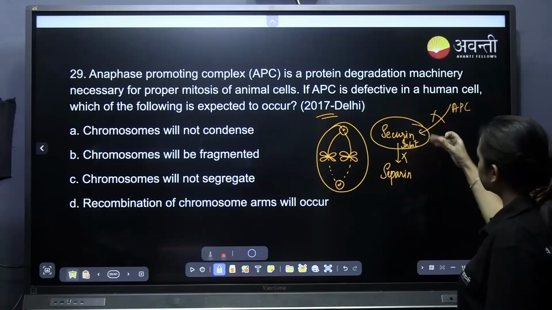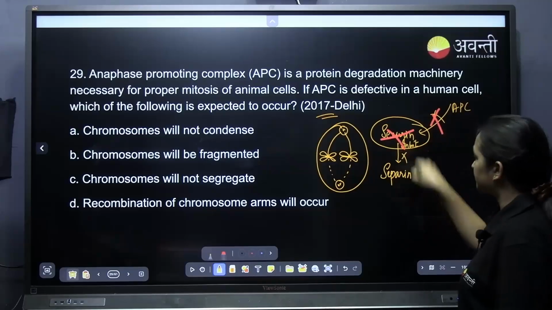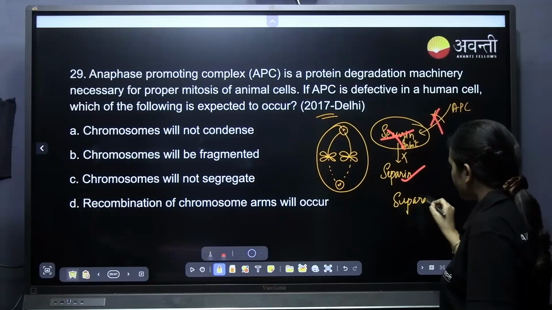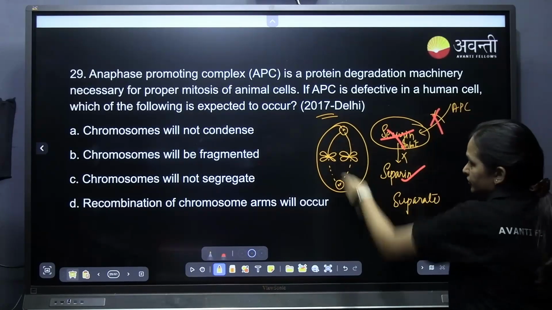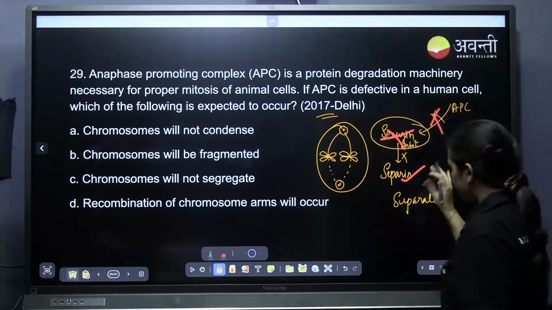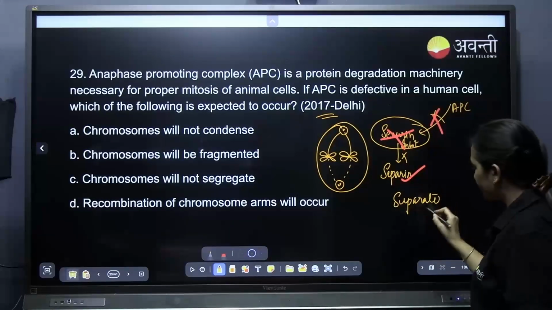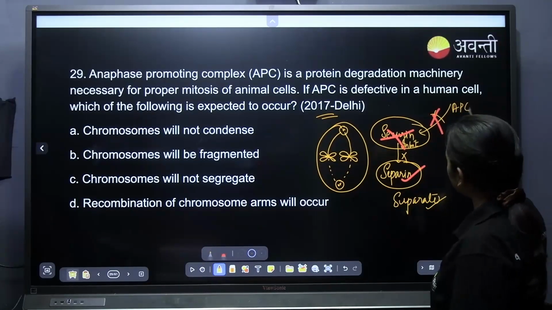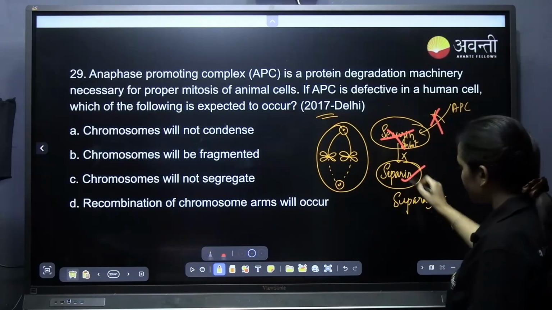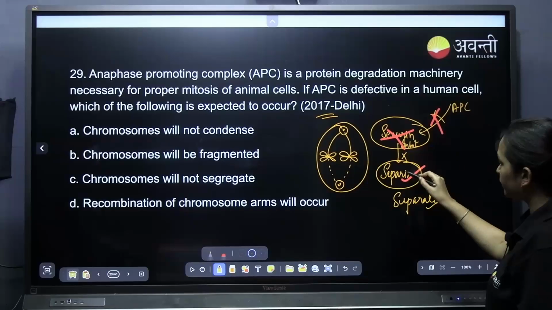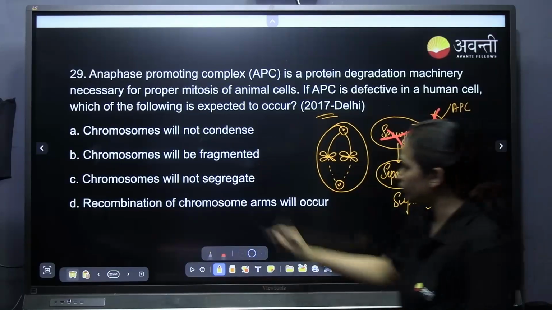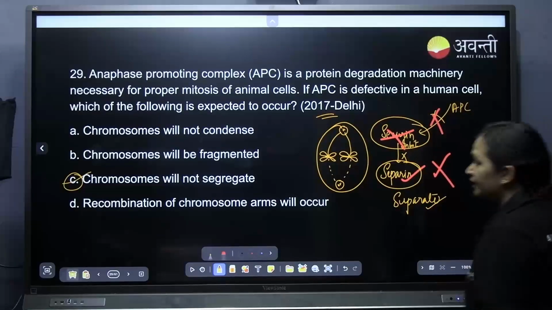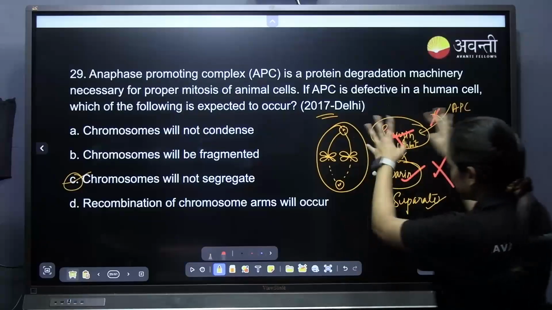So APC comes and tells securin, move out of the way here. Allow the separin to separate the chromosomes, to separate centromere from centromere. This separin will do it. So if APC is not working properly, what happens? Will the separin do the separation? No, because securin is inhibiting separin. That's why the chromosomes will not segregate. If you are not remembering all these things, it's okay, don't remember it. I gave this explanation just for the understanding.